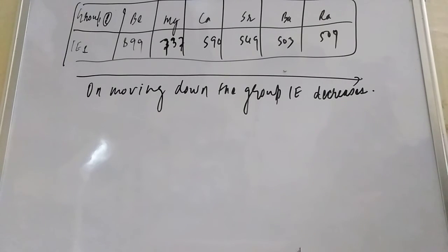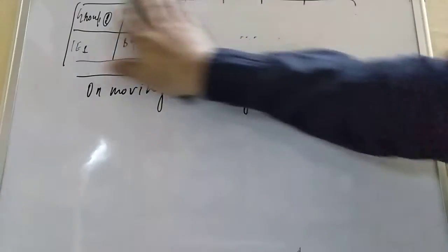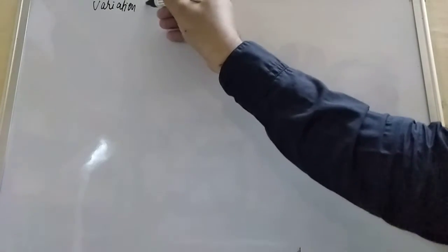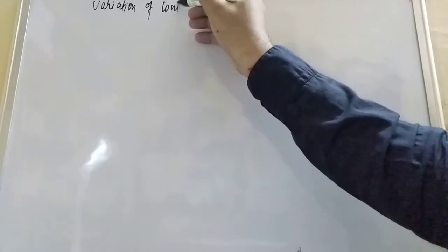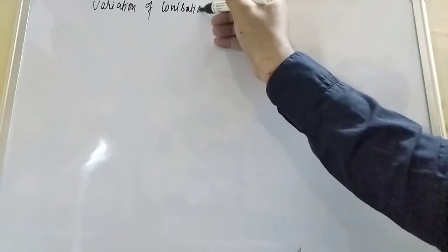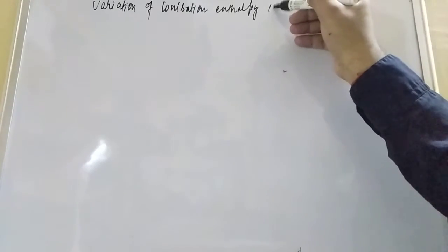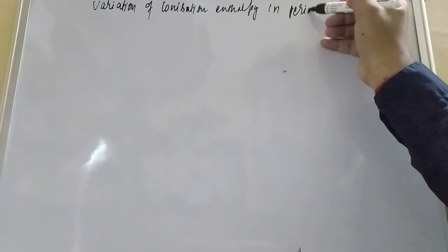Now, let us move on and see the variation in period. I hope you understand the variation in group. So we are going to study the variation of ionization enthalpy in the period.